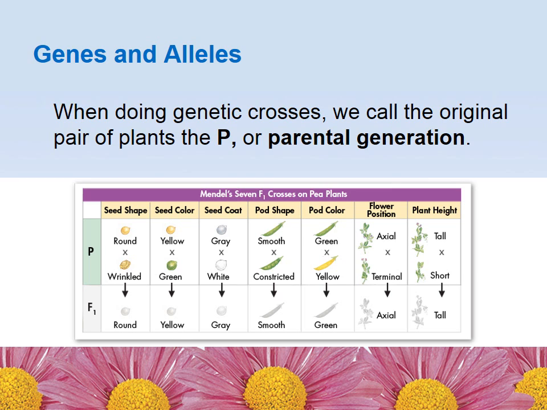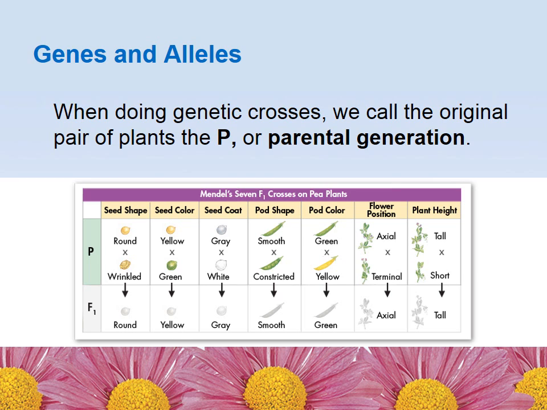So when doing genetic crosses, the original, or the first group that you do, would be considered the P generation, or the parental generation. In his case up here, it's the top row, round and wrinkled, that would be the P generation.